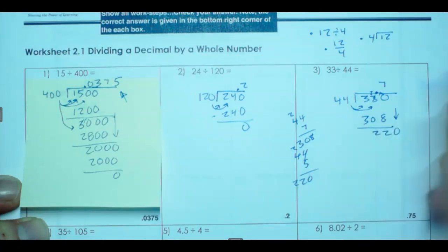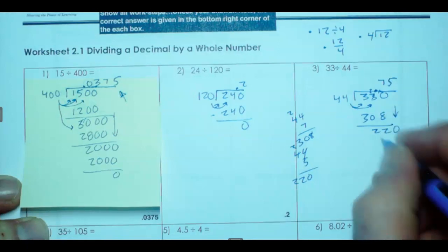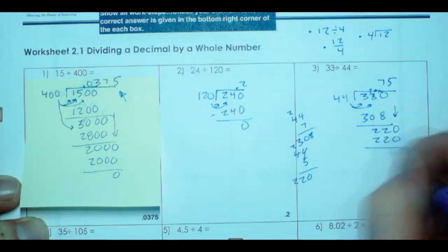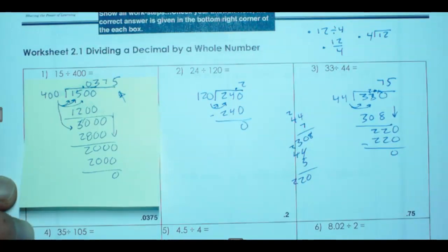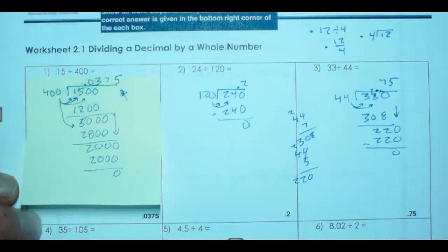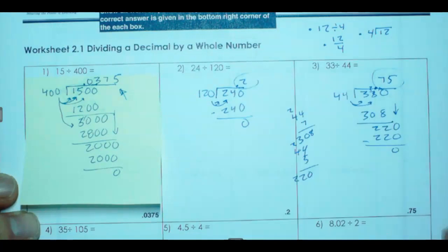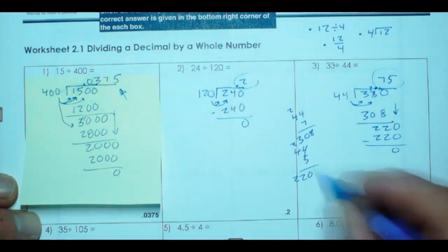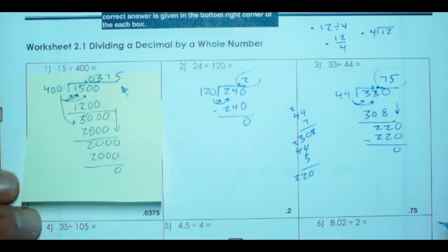So that is going to be 5 times 44 is 220, and that's going to zero out. And then you can take a look at your answer down there and see if it matches, 0.75 and 0.75. So this is your answer. This is called a quotient. Now, you're going to have to show the additional multiplication work. I know the answer is right down here, but it's just what we have to do.